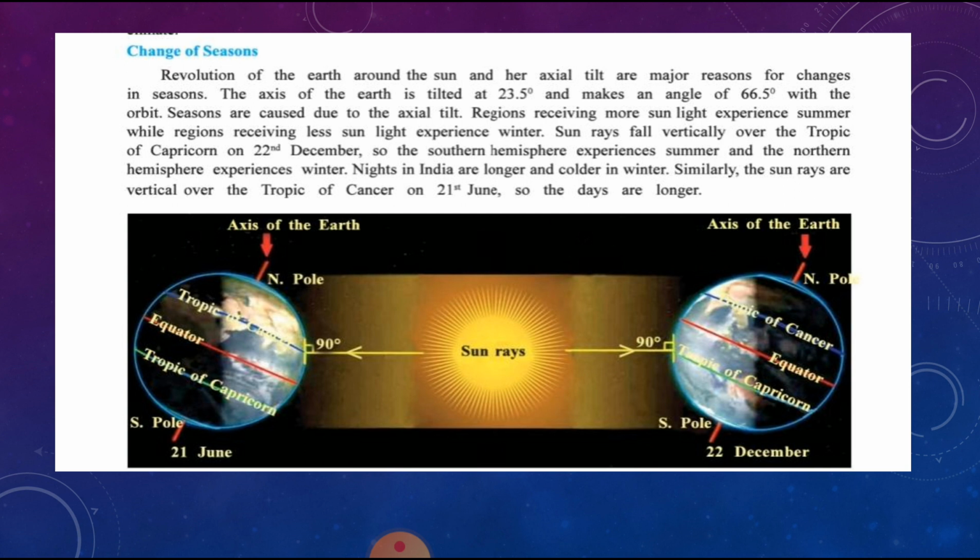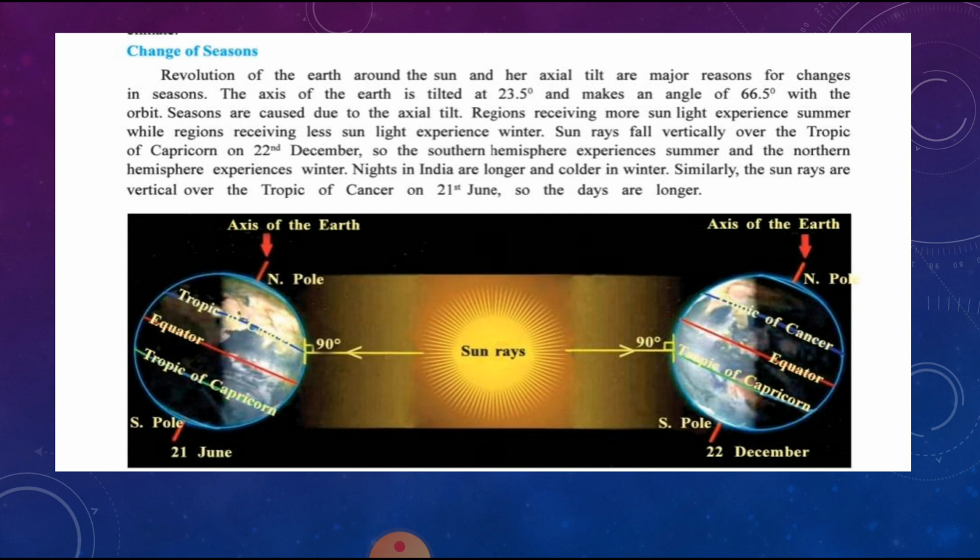Sun rays fall vertically over the Tropic of Capricorn on 22nd December. You can see in the picture that the sun rays are falling vertically over the Tropic of Capricorn, and on which date? On 22nd December. So the southern hemisphere experiences summer, and the northern hemisphere experiences winter. In the northern part it will be winter, and in the southern part it will be summer.